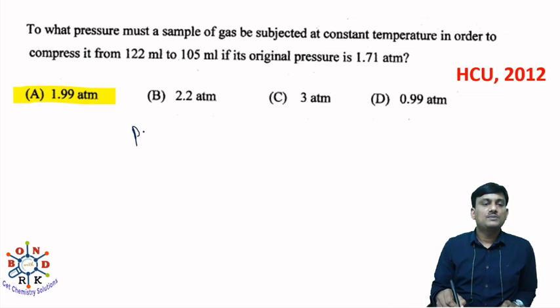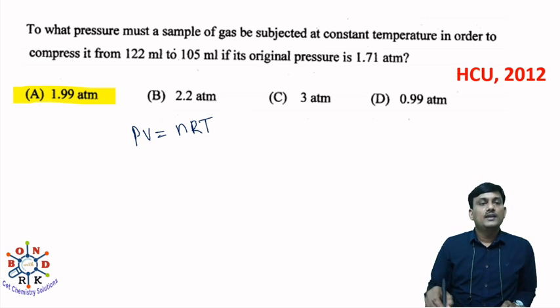Okay, we know the equation PV is equal to nRT. Here you have to compare pressure with temperature. To what pressure must a gas be subjected at constant temperature? You have to compare pressure with volume. At constant temperature, you have to